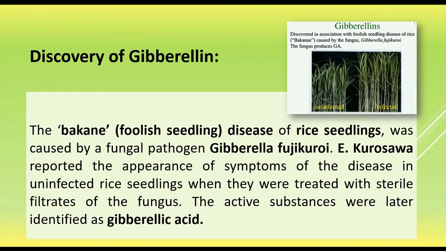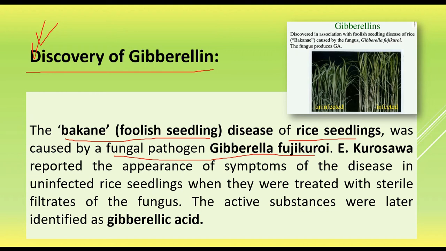Now we are going to discuss the discovery of gibberellin. The discovery of gibberellin was also accidental. Bakanae, or the foolish seedling disease, that is the excessive growth in length of the rice seedlings, was caused by a fungal pathogen, Gibberella fujikuroi.